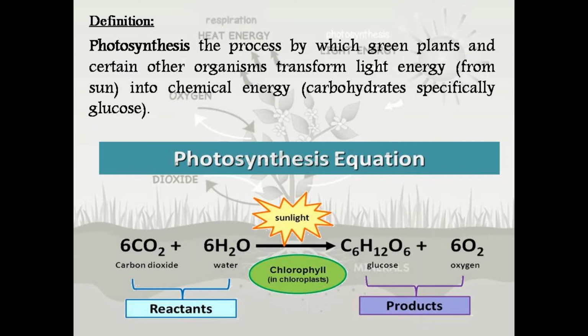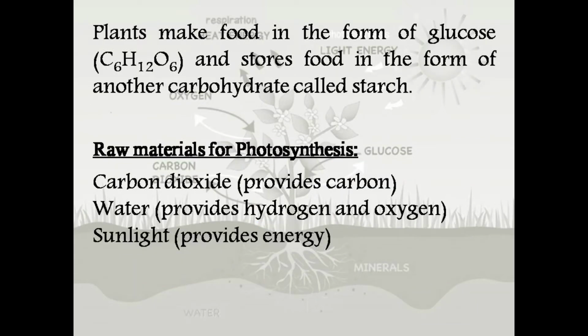As you can see in the photosynthesis equation down below, here you can see the raw materials used for the process of photosynthesis, which include carbon dioxide and water taken from the environment. In the presence of sunlight and a green pigment, chlorophyll, they convert this solar energy into an organic molecule which is glucose. Furthermore, oxygen is also released as a byproduct. I hope that you all have well understood now that plants make their food in the form of glucose.